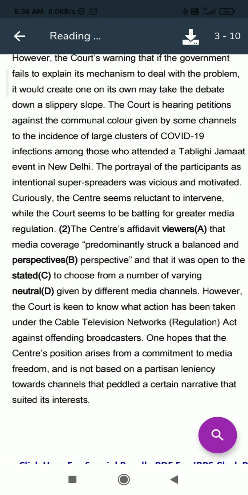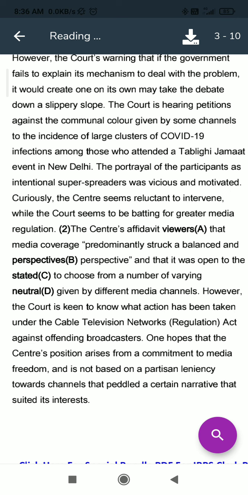So stated is right. The center's affidavit stated that. Okay, because that is given here. So A and C will be interchanged. Fine. Then media coverage predominantly struck a balanced and perspective. It is also wrong because balanced and neutral gives the right sense. So balanced and neutral. So B and D will replace each other.